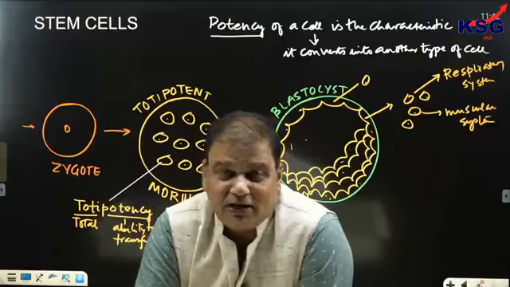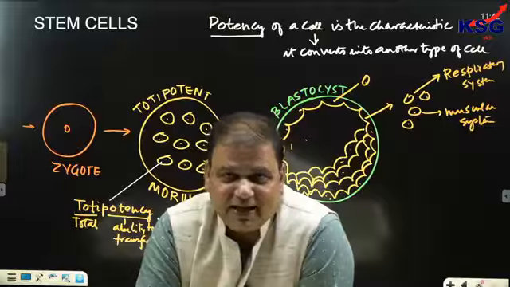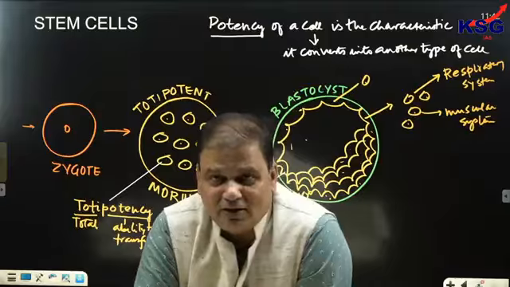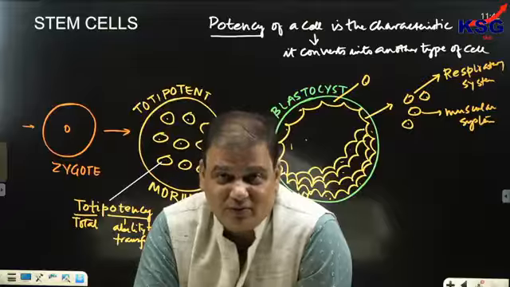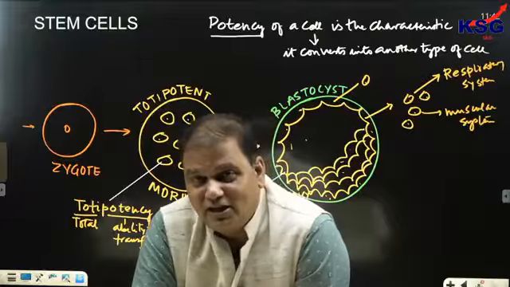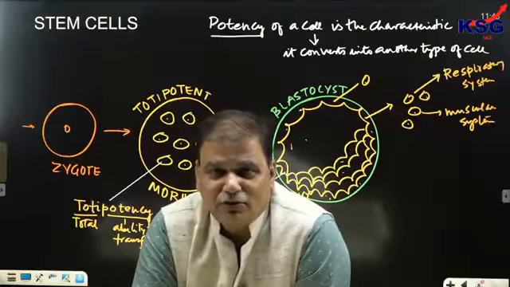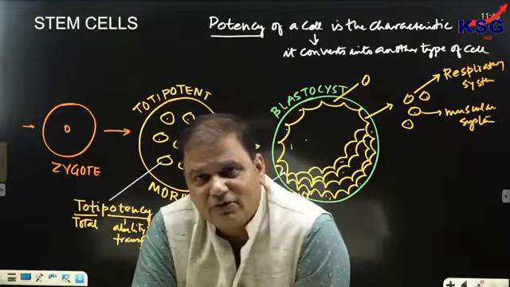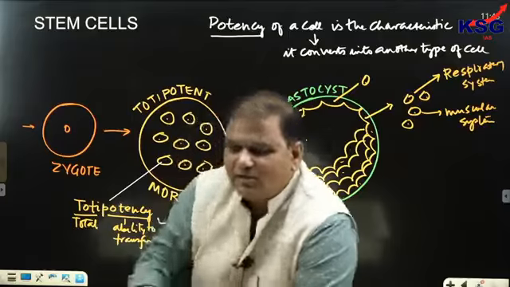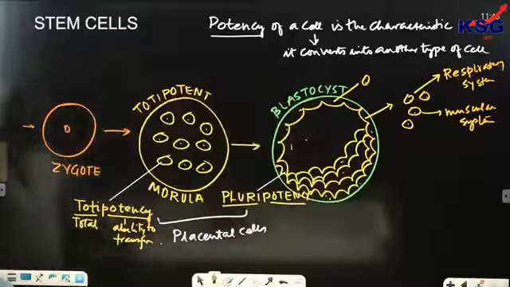This gene is called nanog. So stem cells also have a characteristic that they do not undergo cell division on their own, because of the nanog gene.